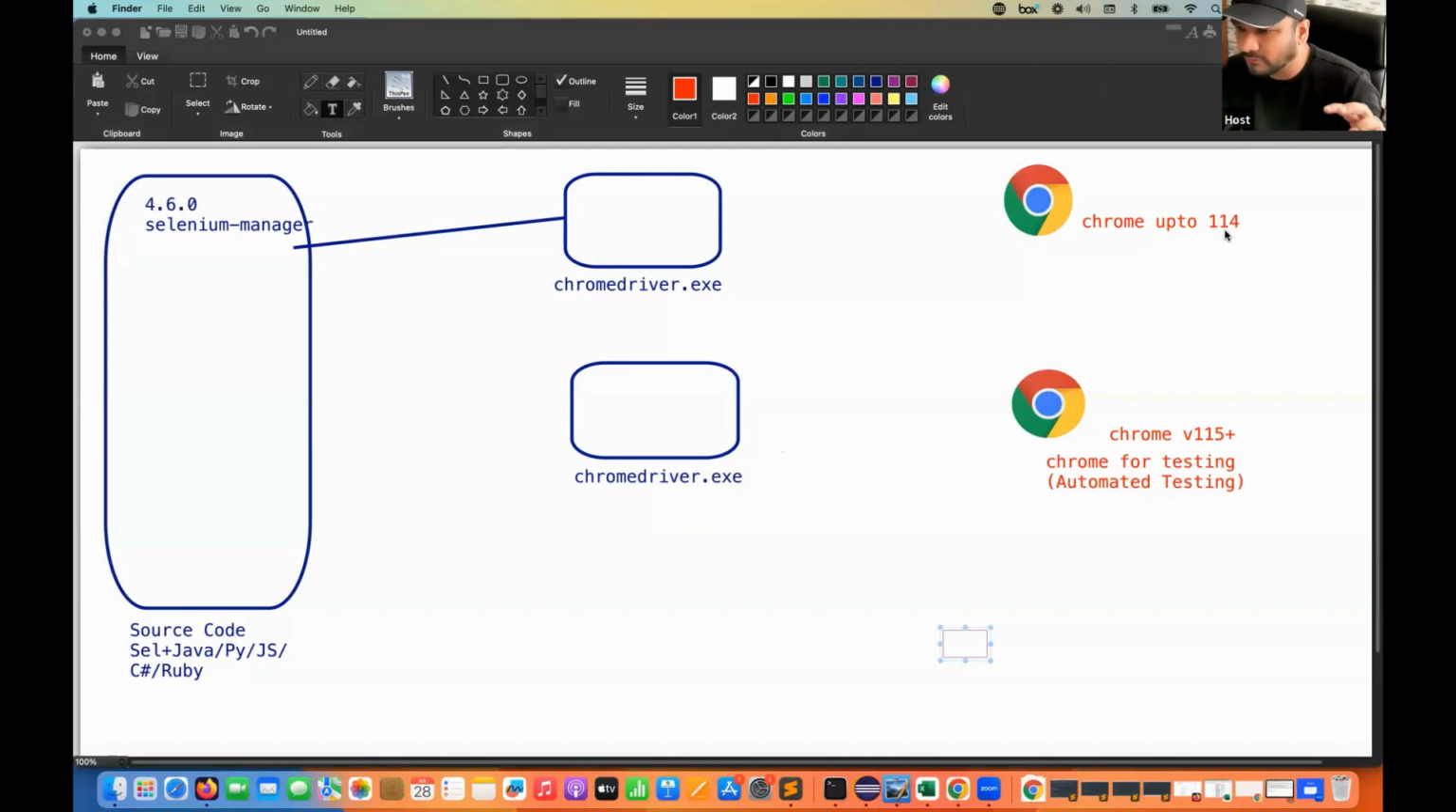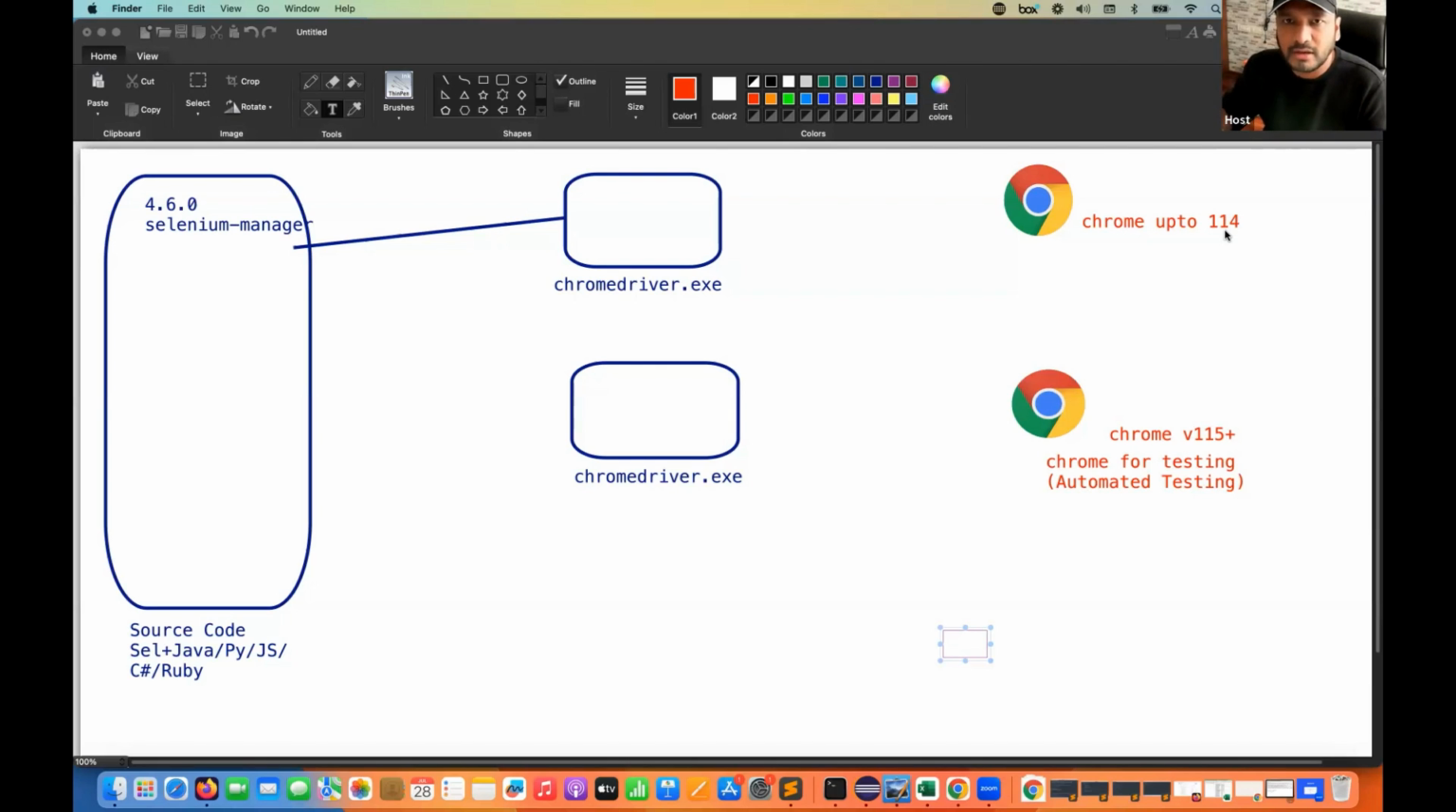So till 114, what exactly we were doing was just using the existing browser, and Selenium was using the same browser, a kind of replica of it. And now we have a dedicated Chrome browser for automation testing. It's only applicable for Chrome, not for other browsers like Firefox or Edge or Safari. It's specially designed for Chrome.